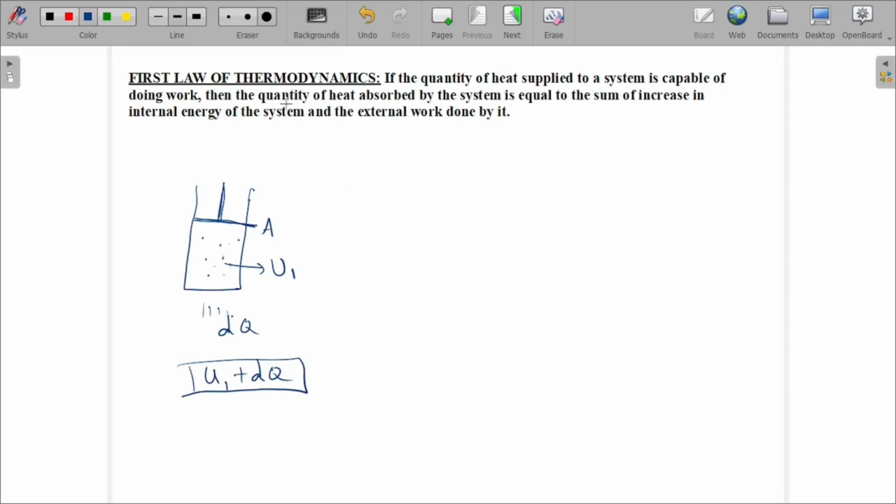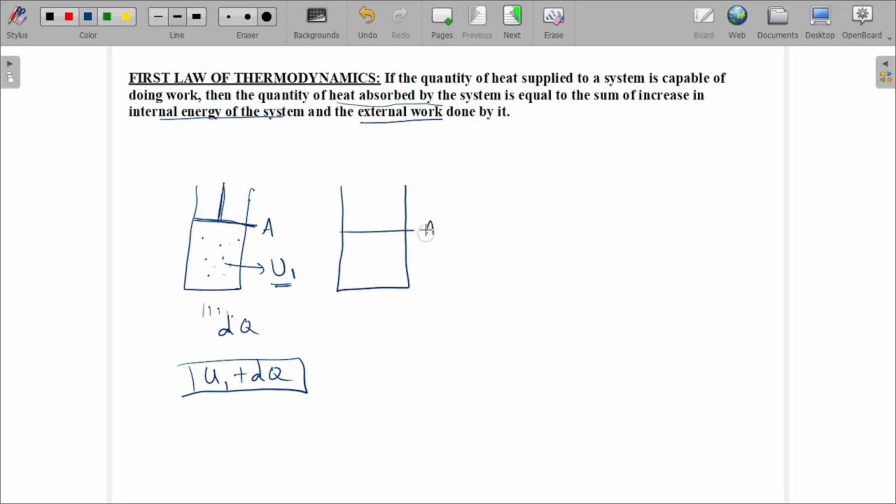Now what will happen? The quantity of heat absorbed by the system, that we are giving, is equal to the sum of the increase in internal energy and the external work done. Initially the energy is U1, now the energy increases, so this gas is going to do some external work. When you increase the temperature, the gas expands, that means the piston will move up.